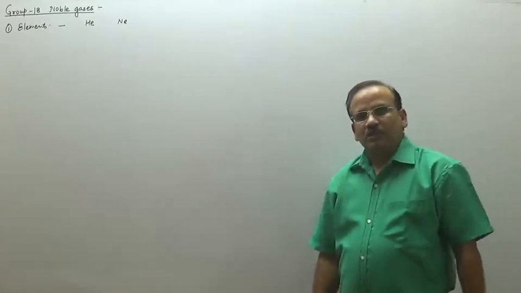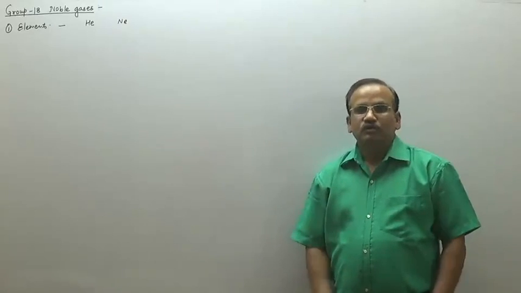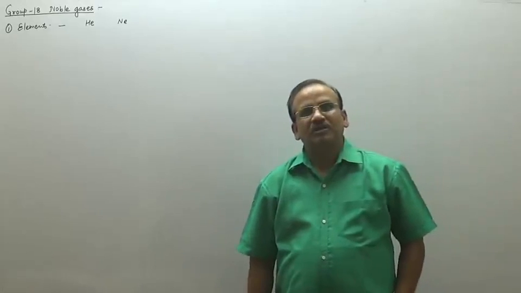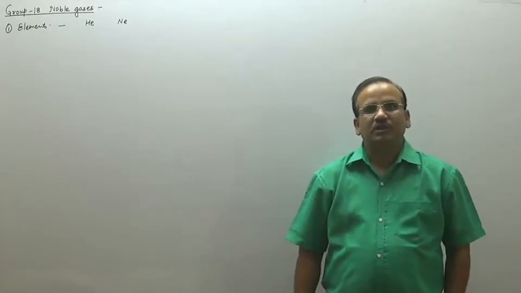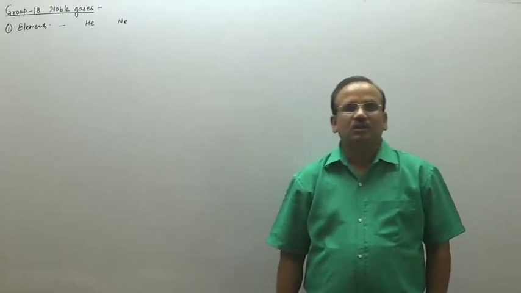Today we are going to start the noble gases. We used to call them inert gases, and the main source of noble gases is atmospheric gases, which contain around 1% of the total volume.